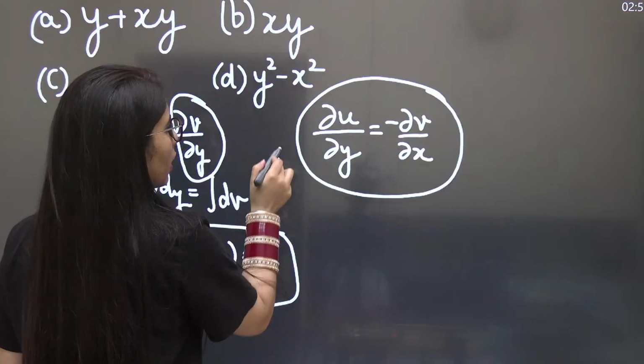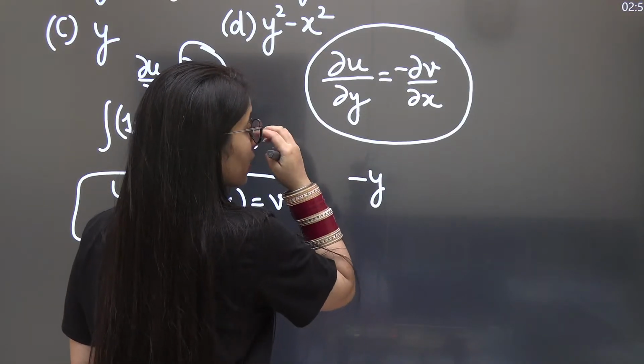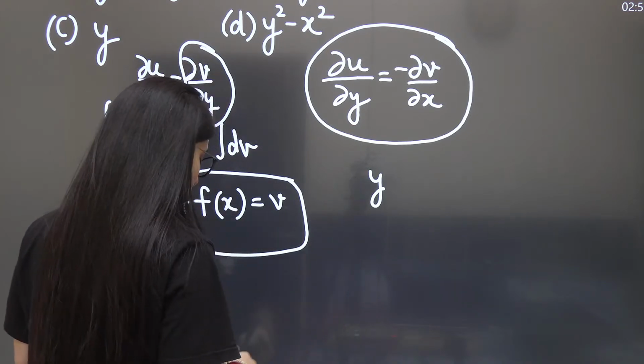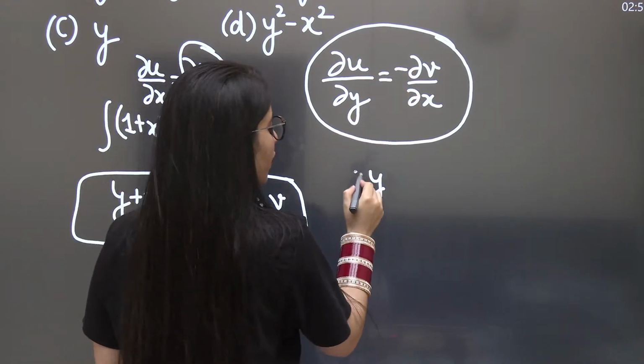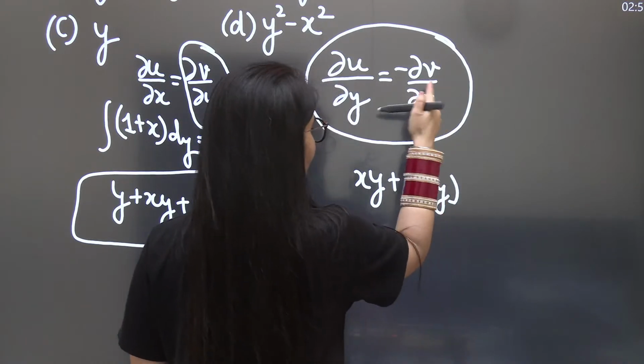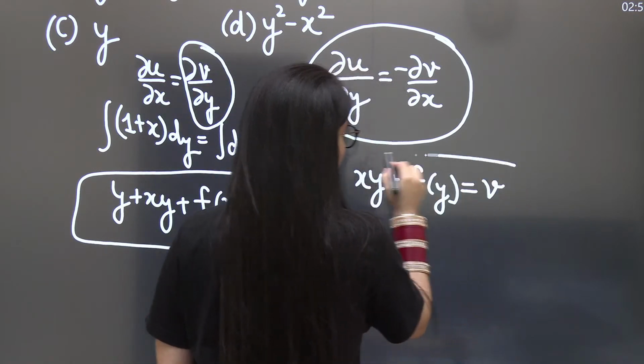When you integrate, minus and minus on both sides cancel, so it becomes plus y. When you integrate, you get xy plus a function of y, because this time x is variable, so y will be constant.